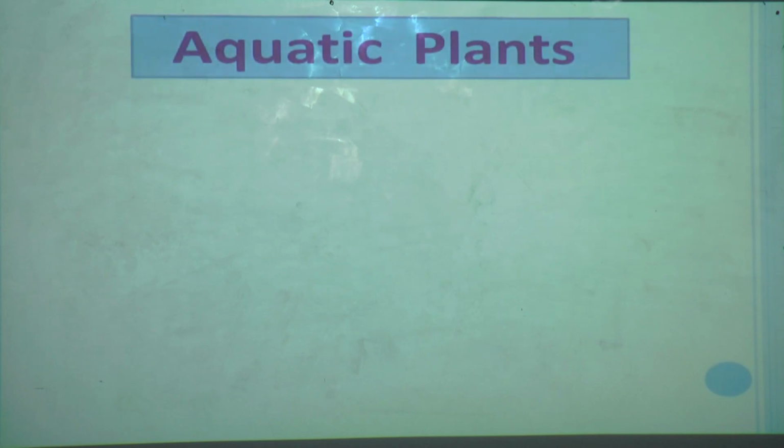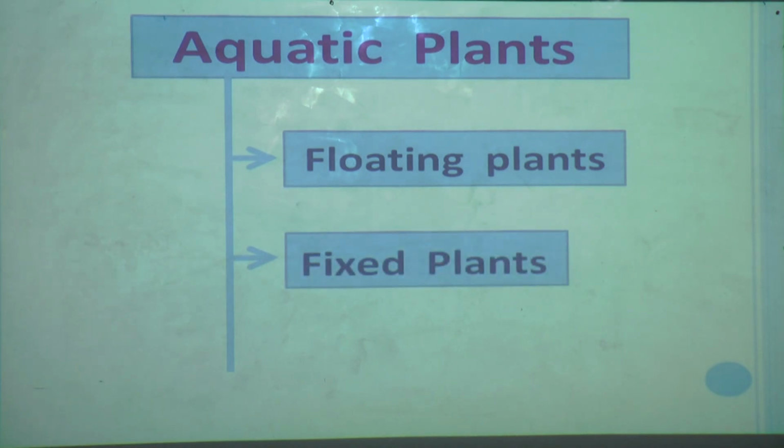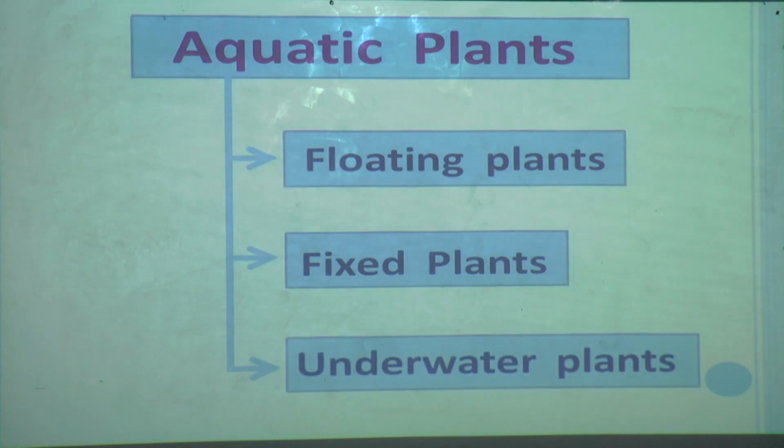Now there are also different types of aquatic plants. For terrestrial plants, 4 types were there. Here, in aquatic plants, 3 types are there: floating plants, fixed plants and underwater plants.